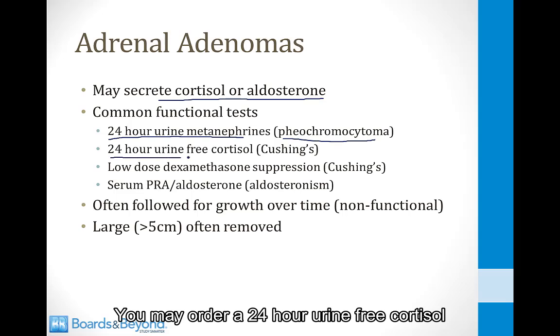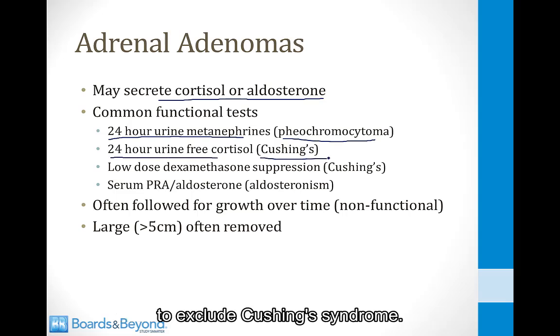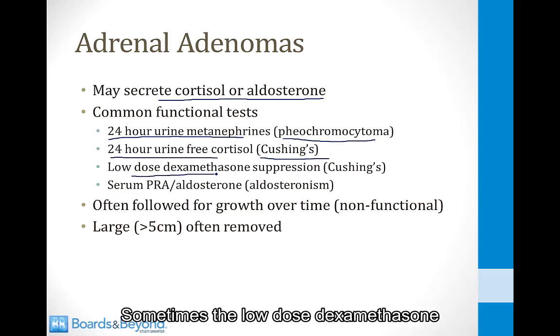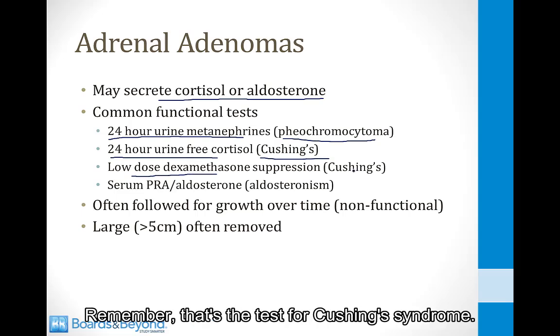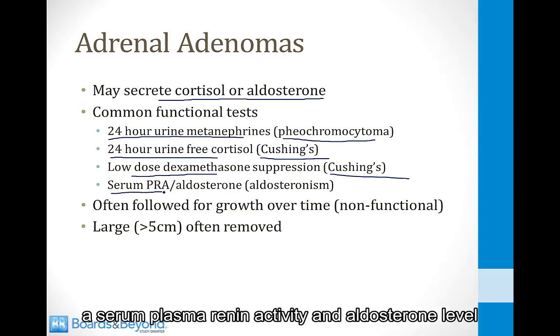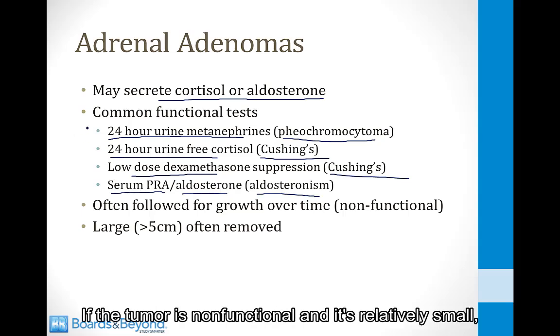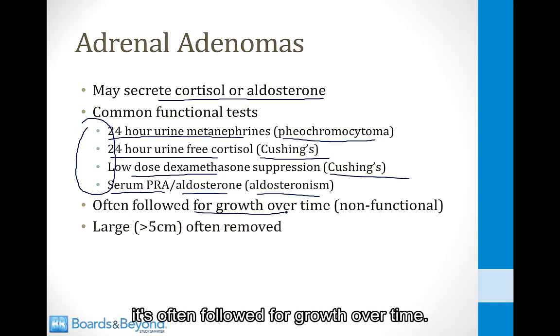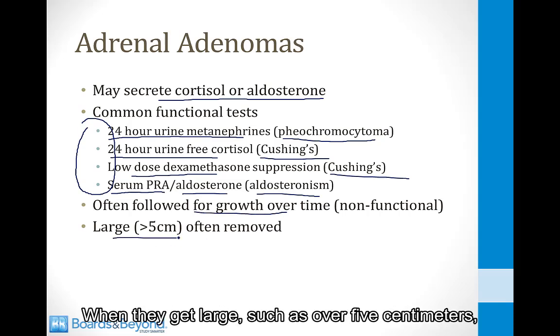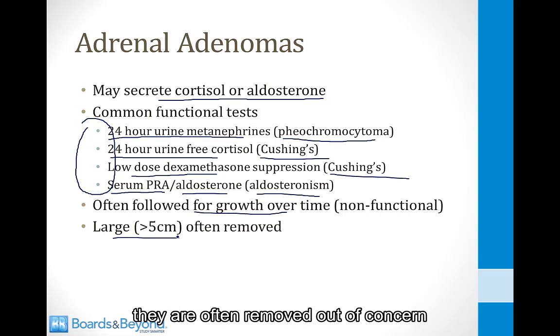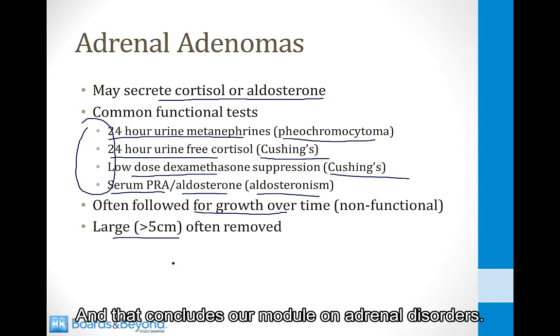You may order a 24-hour urine-free cortisol to exclude Cushing's syndrome. Sometimes the low-dose dexamethasone suppression test is done. Remember, that's the test for Cushing's syndrome. And then finally, you may order a serum plasma renin activity and aldosterone level to rule out aldosteronism. If the tumor is non-functional and it's relatively small, it's often followed for growth over time. When they get large, such as over 5 centimeters, they are often removed out of concern that they may represent a malignancy. And that concludes our module on adrenal disorders.